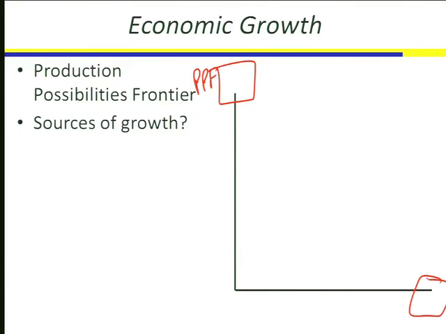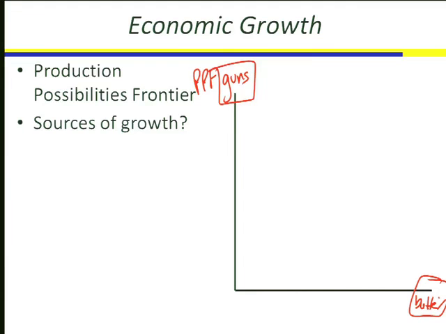So I could put good 1 and good 2. I could put guns and butter. I could put consumption goods and investment goods. I could put investment goods and all other goods. So let me use guns and butter. Guns and butter means military production and non-military production. So the goods and services that we produce in this economy that are for the military production, and the goods and services we produce in this economy that are not for military.